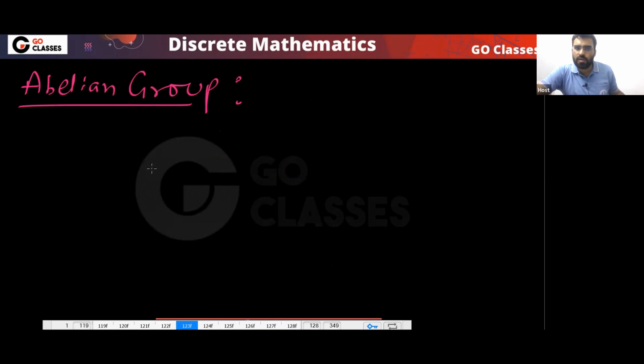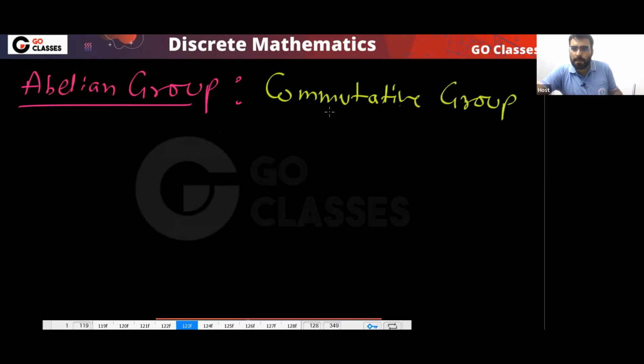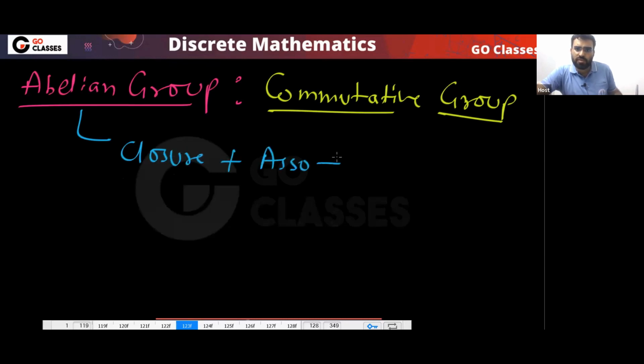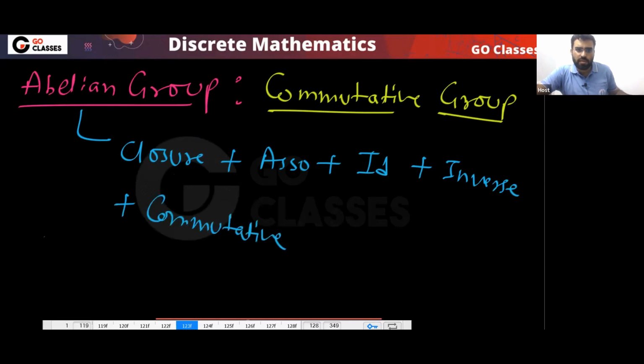This means group, so basically group plus abelian. So I can say this is your commutative group. Commutative group simply means that in a group you have the commutative property. So abelian group will have closure property, associative, identity property, and inverse property, and plus there will be commutative property. Okay, so this is the idea.